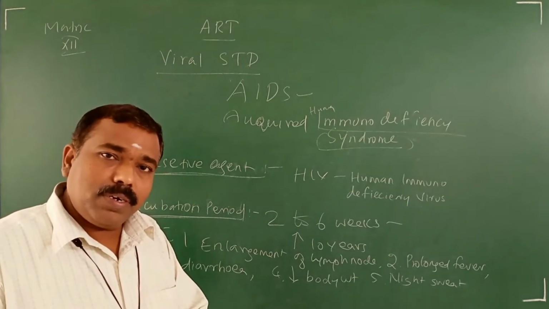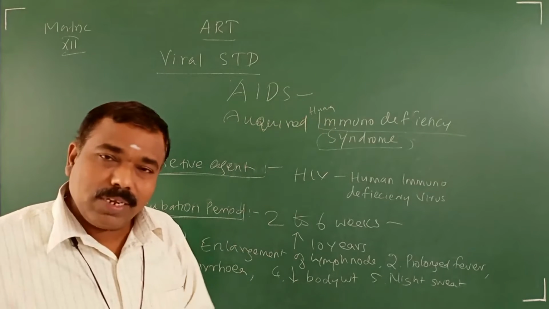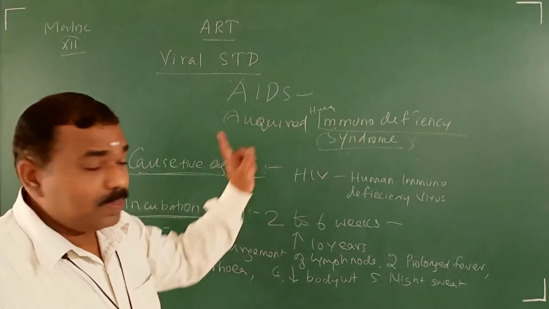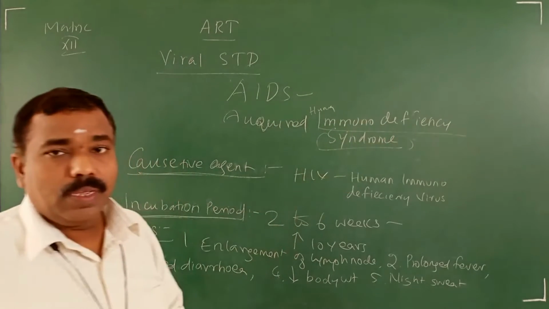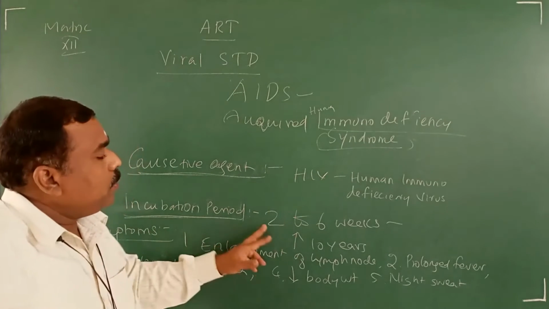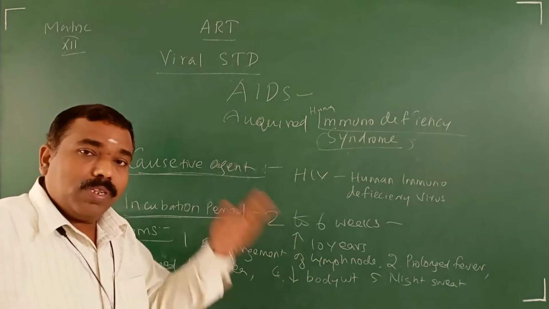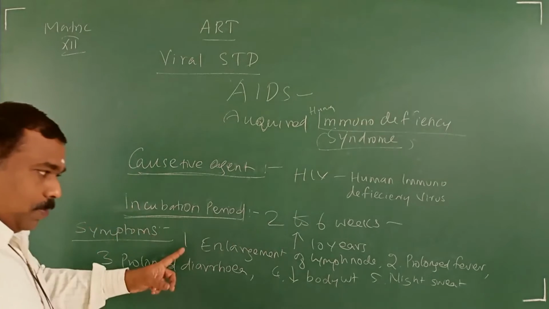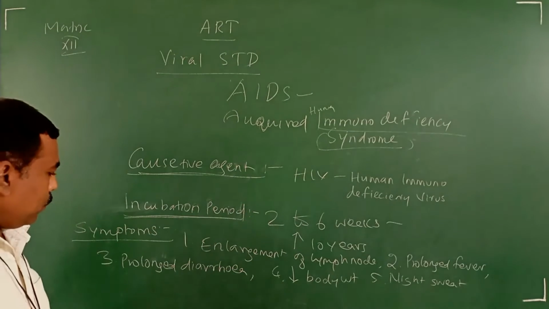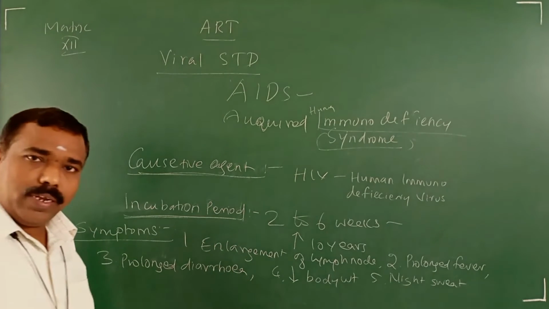When they do not take the treatment, the total immunity becomes lost. So other diseases will come, and the patient will die. This is AIDS, acquired immunodeficiency syndrome, causative agent HIV, human immunodeficiency virus. Incubation period is 2 to 6 weeks for some persons, and it may extend more than 10 years also. The symptoms are enlargement of lymph node, prolonged fever, prolonged diarrhea, loss of body weight more than 10%, and more sweating during night.